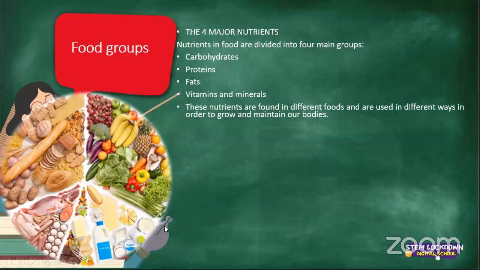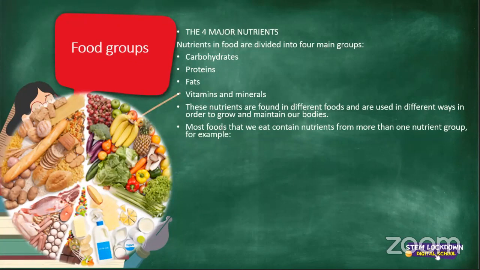Now, these nutrients are found in different foods and are used in different ways in order to grow and maintain our bodies. So, what carbohydrates do to our body is not the same as what vitamins and minerals could do to our bodies. We get nutrients from different foods, which is why it is important to make sure that you're eating all these foods daily.